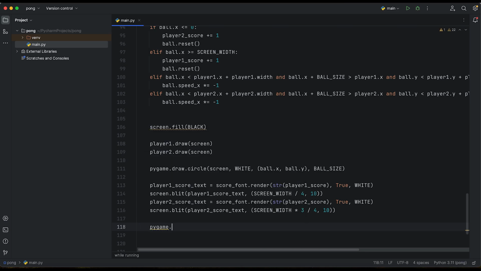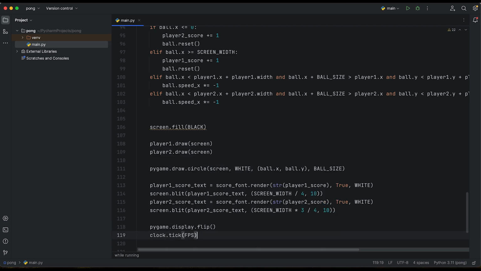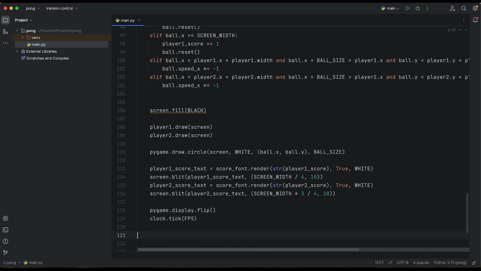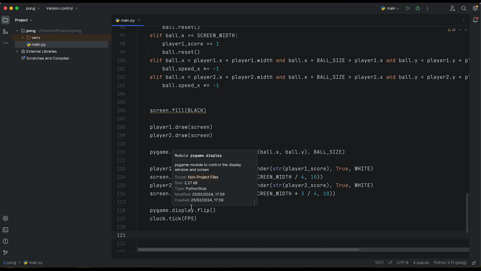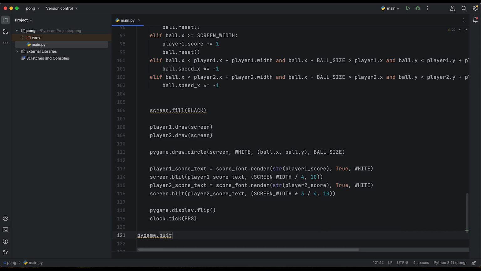pygame.display.flip, and here we are going to lock the tick, and our tick will be at the FPS, so how many frames per second we are going to have there, and if our game finishes, we'll call pygame.quit.